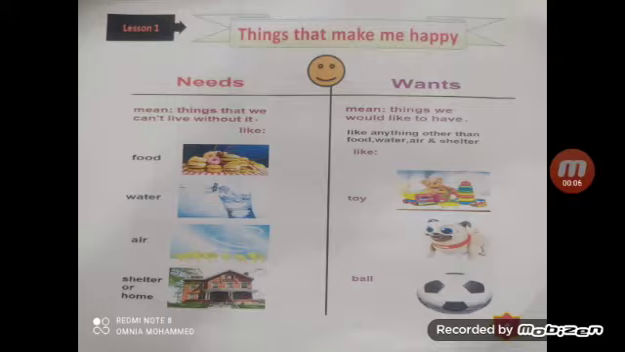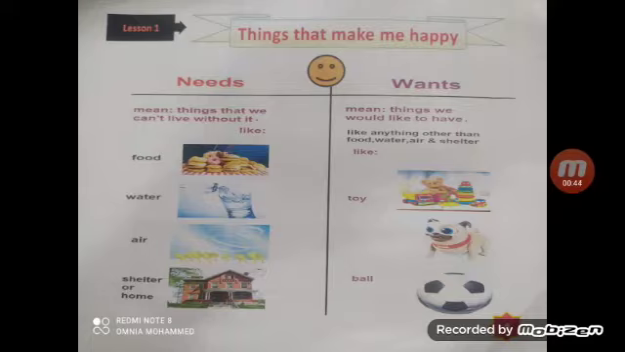This lesson is called Things That Make Me Happy. Around us there are many things. From these things there are things that we can't live without, things we need. And the others are things we can live without, but we want them. We just want them. But all of these things can make us happy.